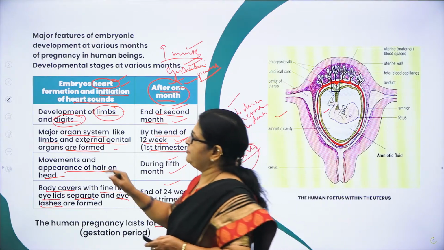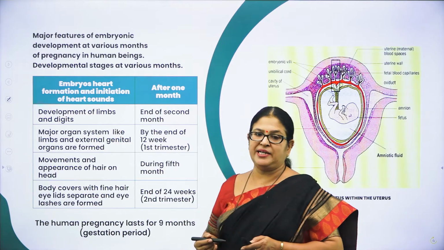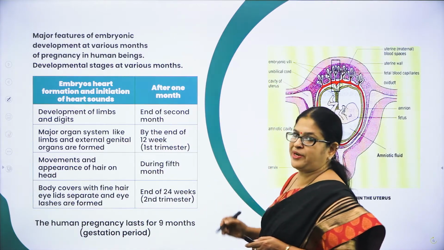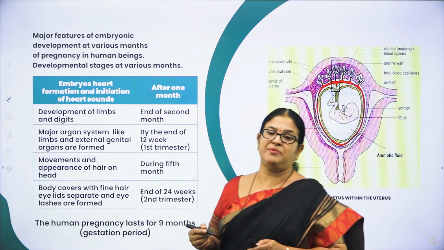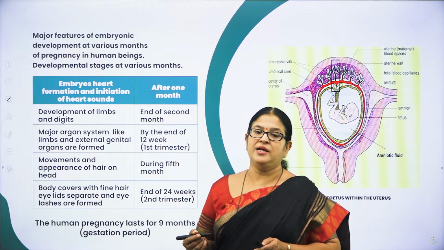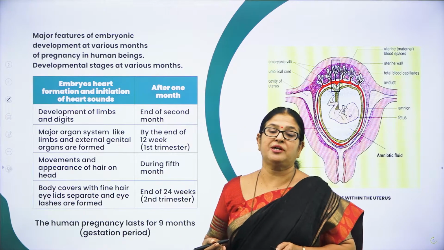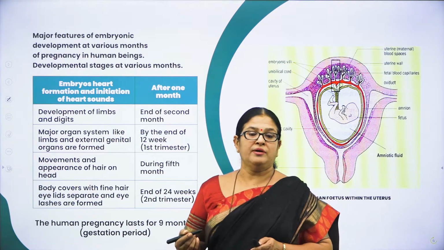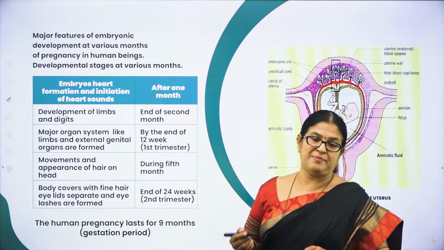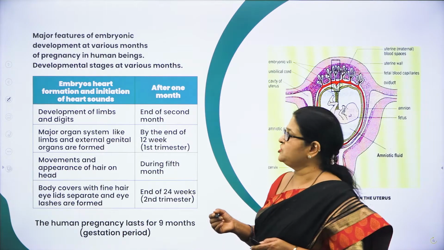So let us brief up again what the major events are. As I said, after implantation, the inner cell mass gets differentiated into 3 germinal layers: ectoderm, endoderm and mesoderm, and all these 3 germ layers will help in the formation of what? Tissues, and tissues into organs, right? For example, from the ectoderm you can see the formation of lacrimal glands and salivary glands, and the mesoderm helps in the formation of bone, right? And particularly the endoderm helps in the formation of the thymus gland, parathyroid gland, etc. So most of the major organs are formed by these 3 germ layers.